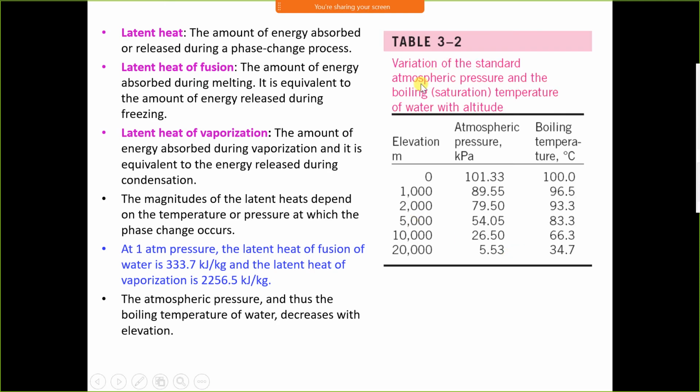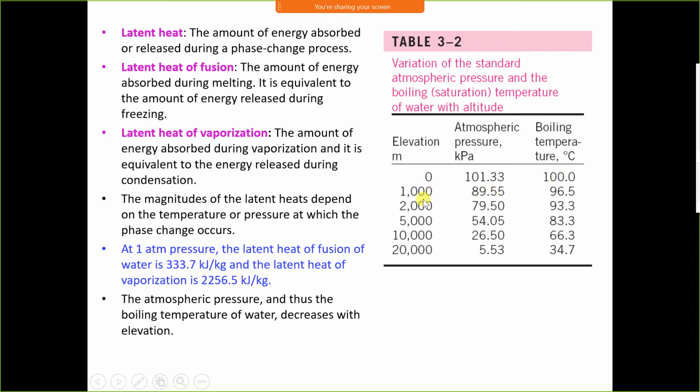Look here at the variation of the standard atmospheric pressure and boiling temperature of water with altitude. If the elevation is 0, we are talking about the sea level condition. At sea level, atmospheric pressure is 101.33 kilopascal, that is 1.01325 bar, and the boiling temperature is 100 degrees Celsius. So at sea level, the saturation pressure is 101.33 kilopascal and the saturation temperature is 100 degrees Celsius.